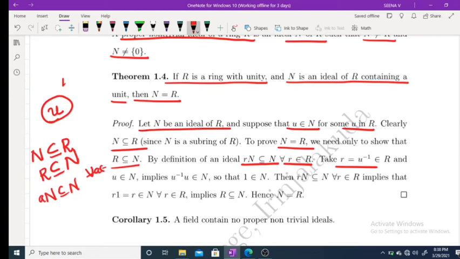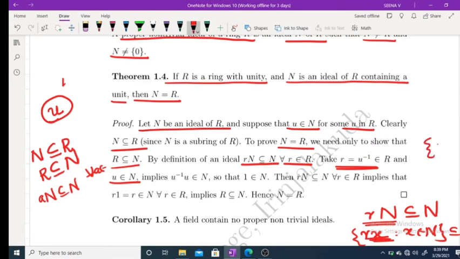So, if you take r equal to U inverse, U clearly belongs to N. We have, listen carefully, rN is a subset of N. What is the meaning of rN? rN means r times x, such that x belongs to N. This set is completely contained in N. So, if you consider r equal to U inverse, then U inverse x is contained in N, and this is true for every x belongs to N. Therefore, if you take x as U, U inverse U belongs to N. That means 1 belongs to N. So, 1 belongs to N.